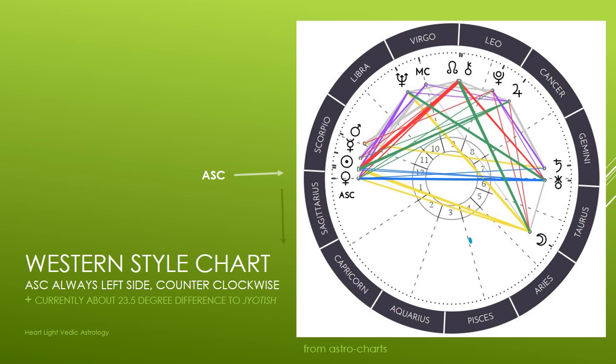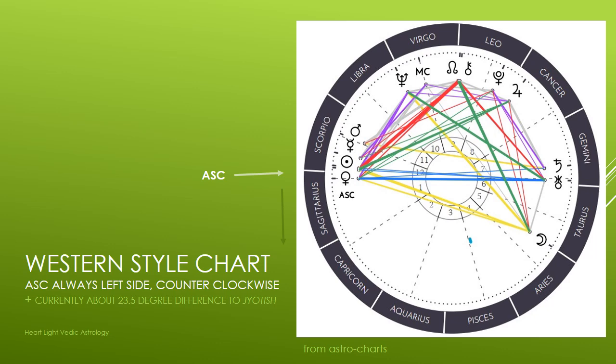So if somebody tells me in the Western system, oh, I'm a Scorpio, one, they're telling me where their sun is. But the other thing is, if I'm converting it to Vedic astrology, there's a 23.5 degree difference. So if somebody tells me their sun is in Scorpio, I have to subtract 23.5 degrees, which may still be in Scorpio because each constellation is 30 degrees. So if their sun is in the last few degrees of Scorpio, they will still have their sun in Scorpio in the Vedic system.